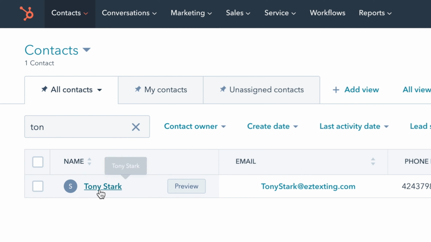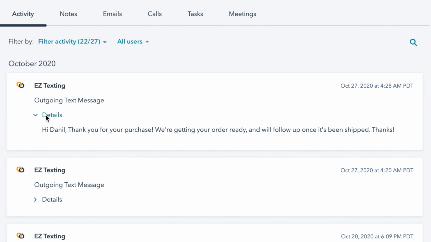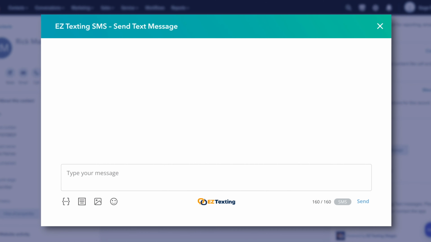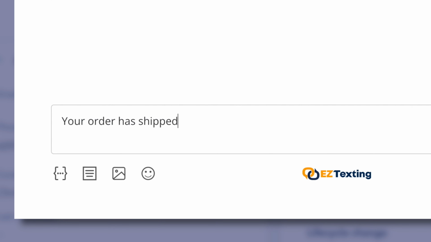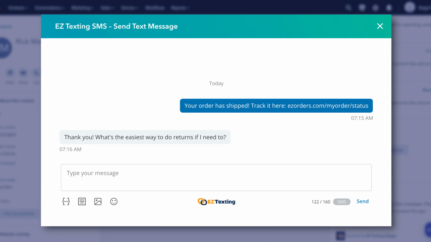View inbound and outbound conversation history with a new timeline contact record. And with our upgraded integration, you can now send and receive one-on-one text messages directly from within HubSpot, allowing you to quit playing phone tag and reach customers on the medium they prefer without having to flip between platforms.